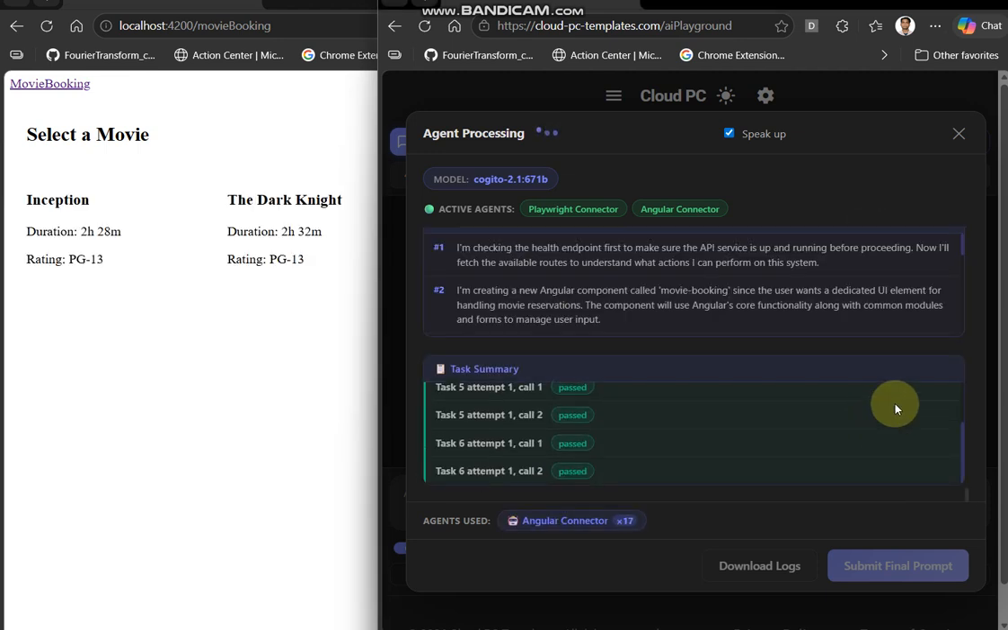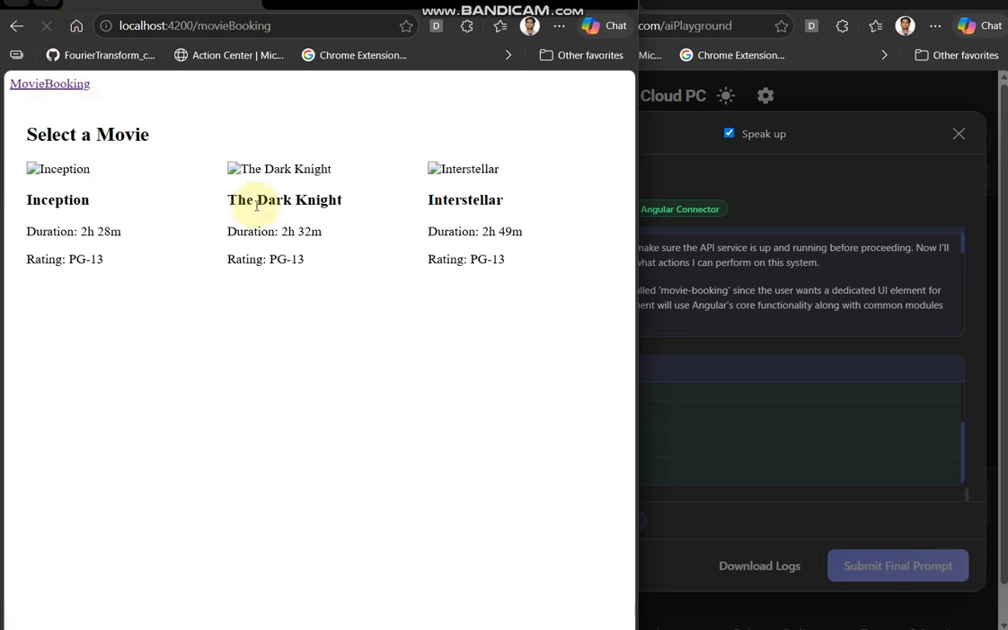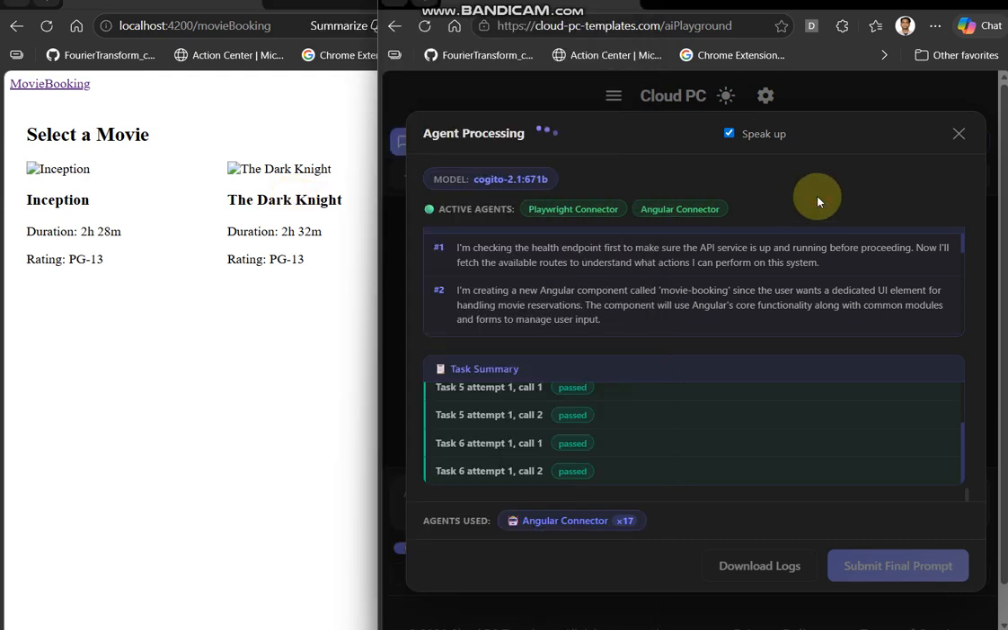After that, I'll look at the logs to see if there are any issues. I'm updating the movie booking component with the latest HTML template to implement the movie selection view. Let me check the application logs to see if there are any errors or warnings that might affect this update.